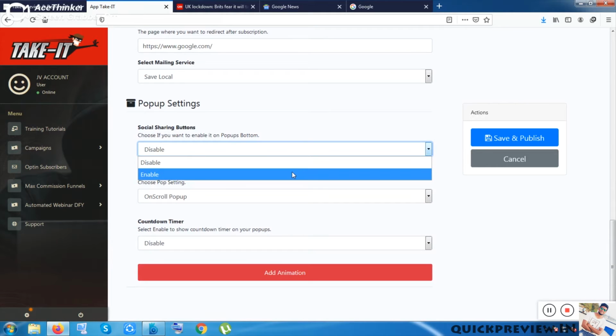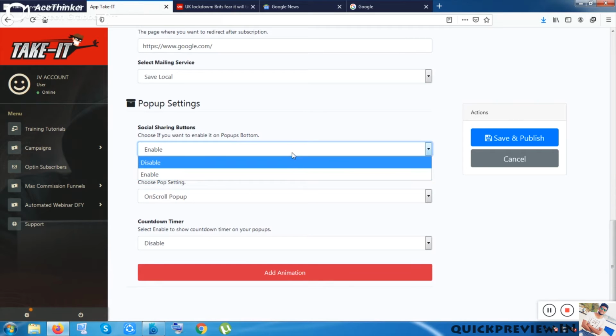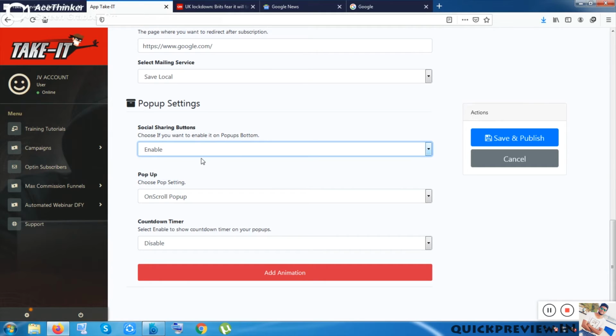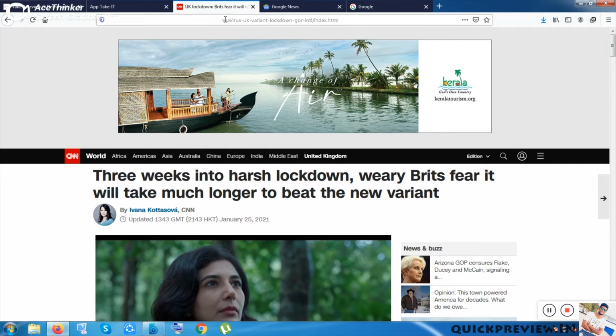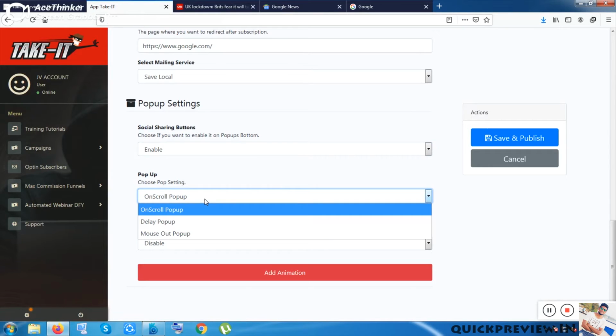You should enable the social, sorry, let me correct myself. You should use the social sharing button. If people want, they can share your post or share your blog or share your link. Basically that will be others' link, but it will be shared as if it is yours.